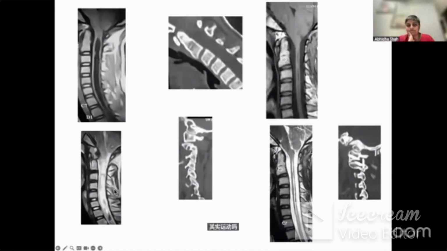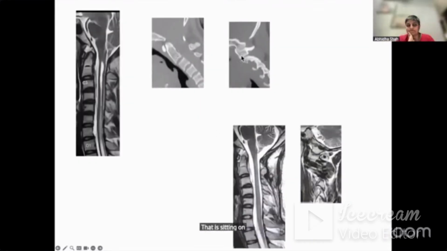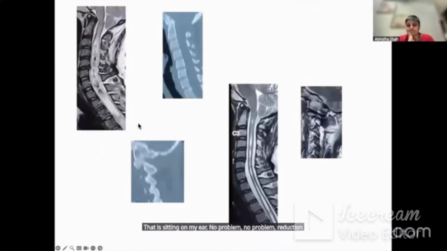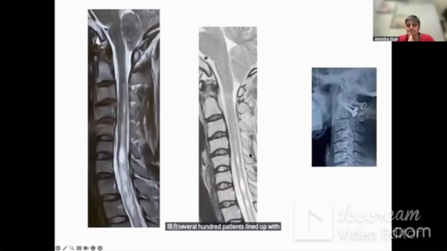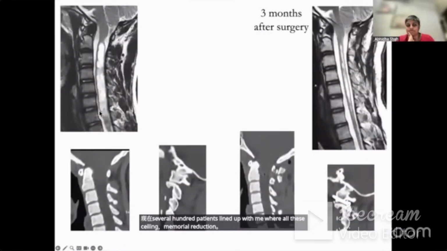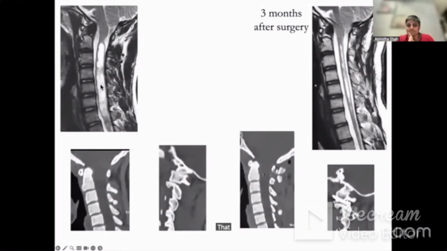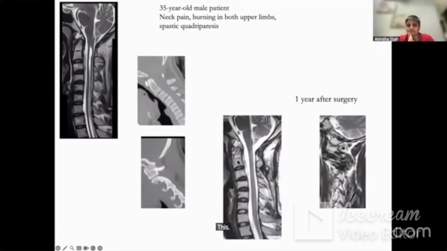Syringomyelia, Chiari malformation, syringomyelia, no problem here, little bit problem here. Do fixation and see the magic. There is syringomyelia, reduction, C1, C2 fixation. As I mentioned to you, there are several hundred patients lined up with me where all this syringomyelia reduction. One patient is lying with me in the ward today. He said, Doctor, I love you. Yesterday I operated and today morning, Doctor, I love you. That is the satisfaction, that is the gratification you can get. Syrinx reduction. This is another, 1 year after surgery, syrinx finished. It will never finish actually. There is some kind of syrinx and there is syringomyelia.